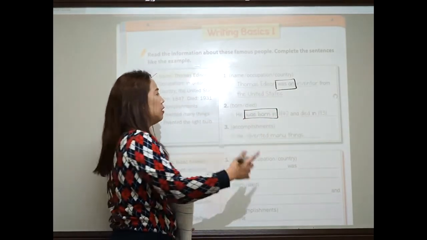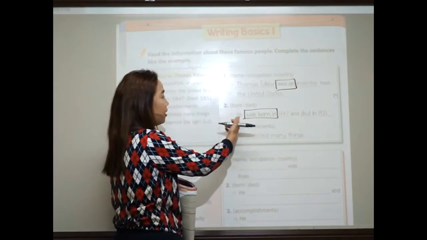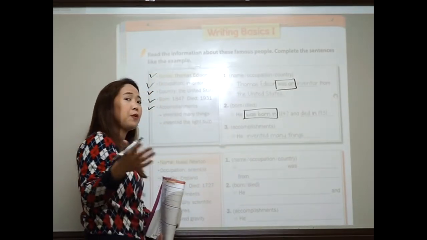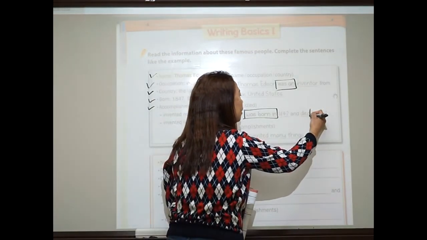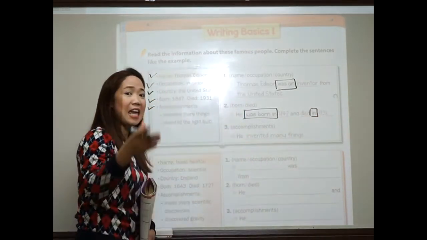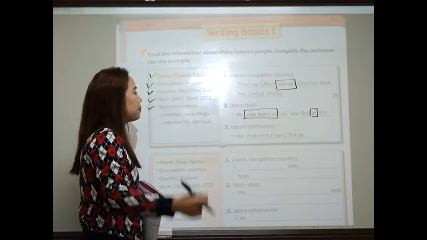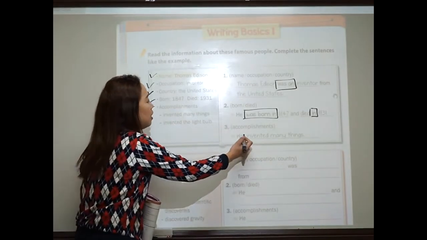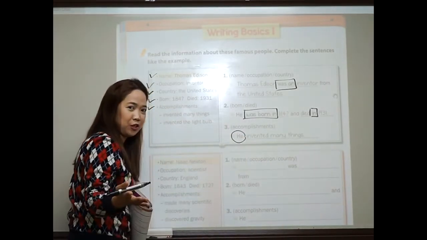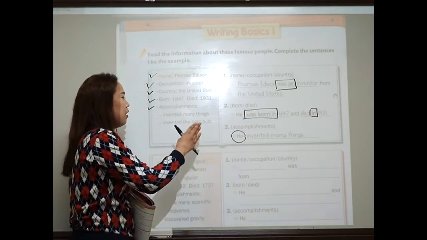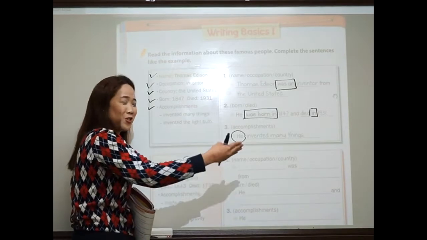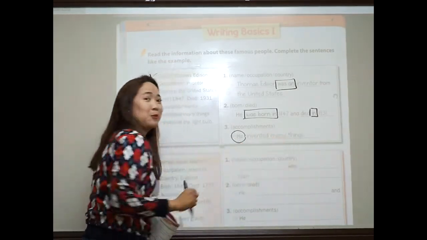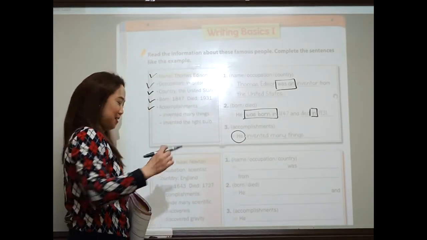Was born in. Well, if it's a guy, then you have to use he. Now, if it's a female, then you have to say she. Okay? And then died, again, there is in. Died in 1931. And then the accomplishments, he. This one you have to use the right pronoun, not preposition, okay? He or she, and then the accomplishment. Did you get that, guys? All right.